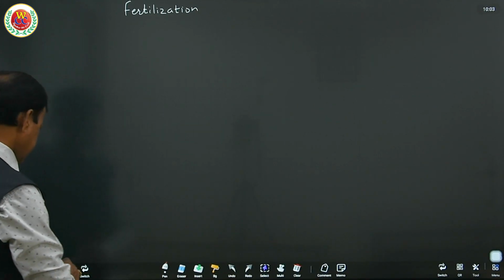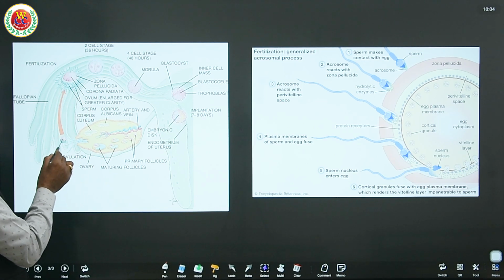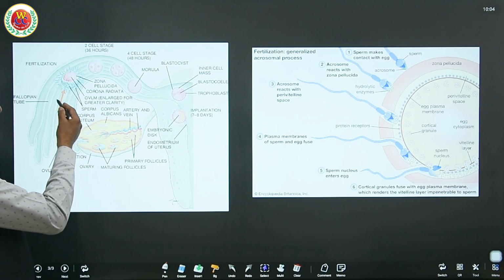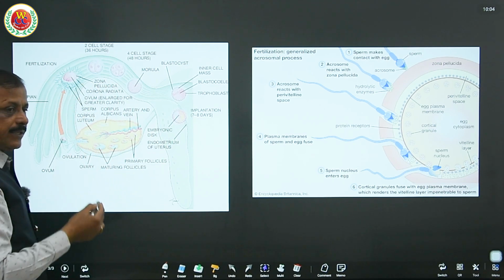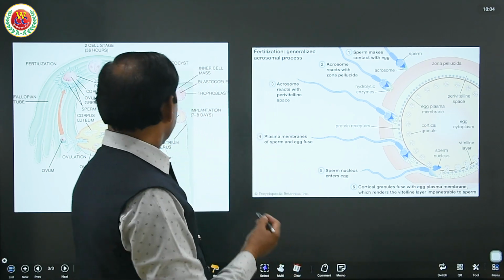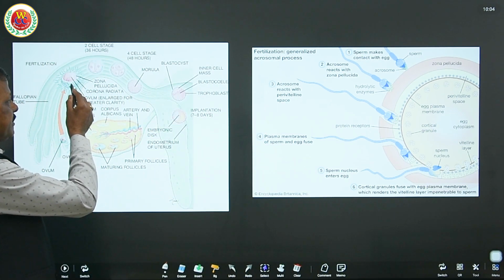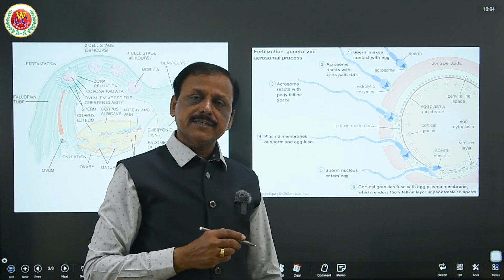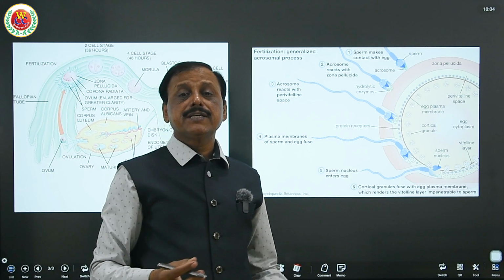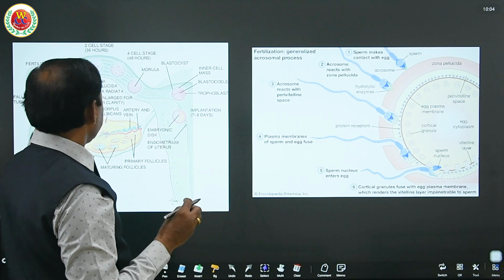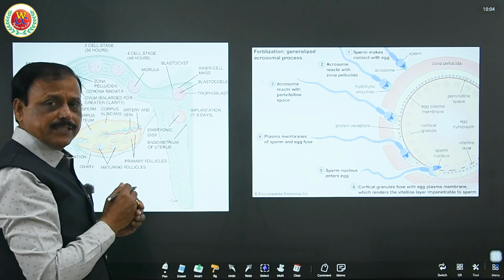As I told you, the ovum is present in the ampullary isthmic junction. These are the fimbriae. They help to collect the ovum. When the ovum reaches the ampullary isthmic junction, if simultaneously after copulation sperm also reach the same portion, then fertilization occurs. Otherwise, not all copulations necessarily mean that fertilization will occur, because of the simultaneous movement of sperm and ovum: the ovum has to reach there and the sperm also has to reach there.